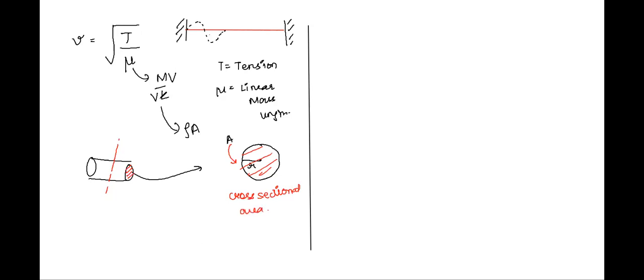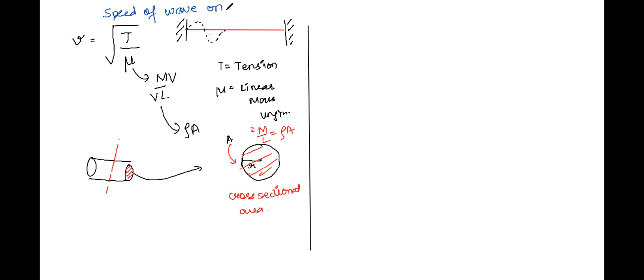So this linear mass density can be given as mass per unit length, or rho into A. Are we clear now? What is this? This is the speed of the wave. Anukriti, are we clear? Sir, can you repeat it just once more? We are talking about the speed of wave.